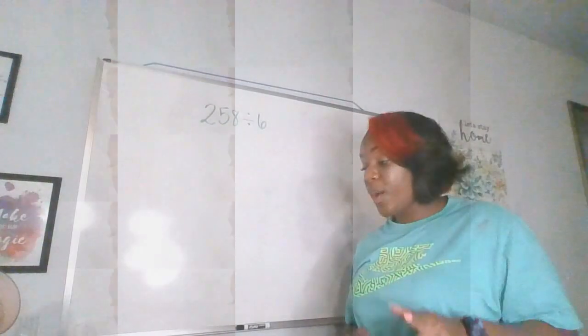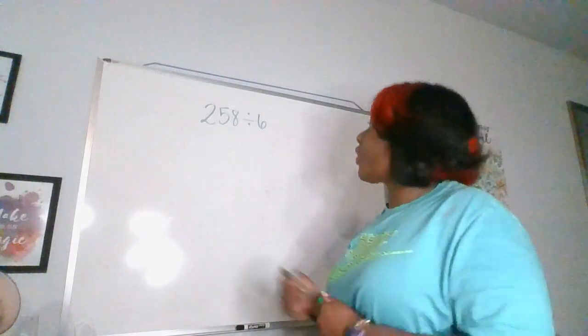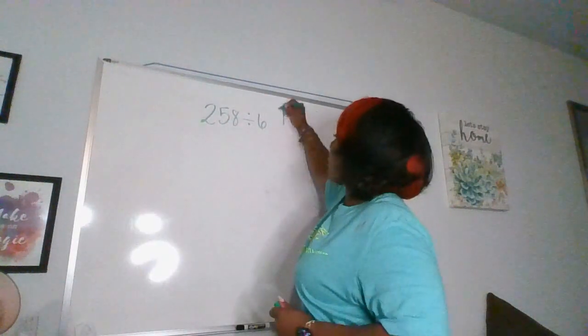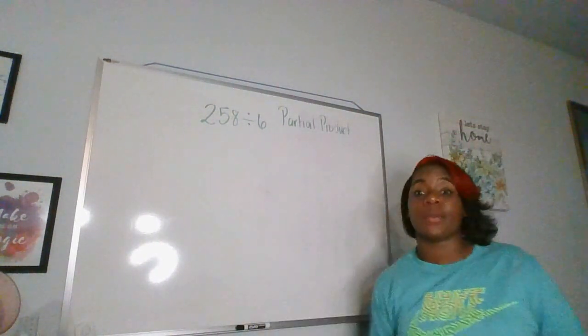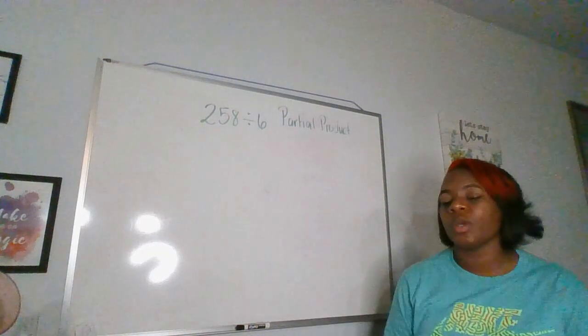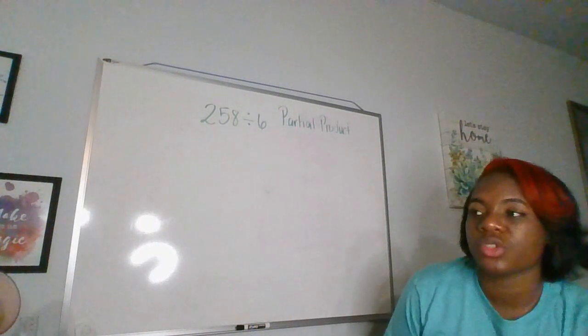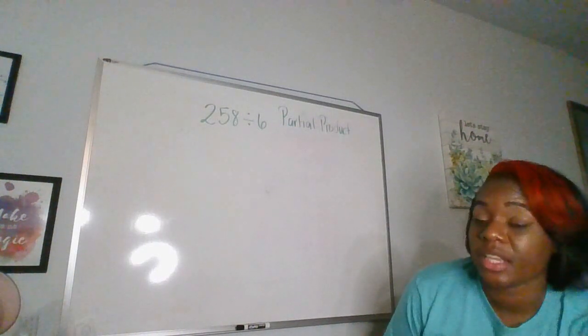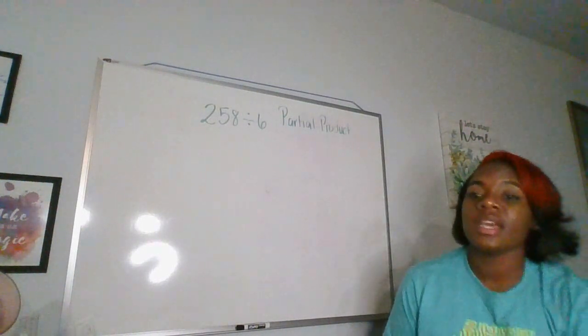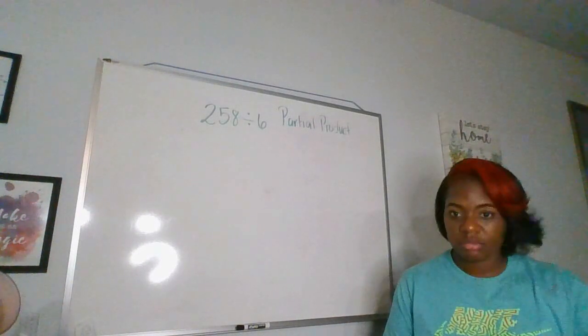All right, now we're going to use what we call the partial product. All right, partial product, we're just going to take this number and break it down, kind of get as close to the number as possible as opposed to breaking it down by place value. But we're going to use powers of 10. So anything that we're going to start off with, it's going to end in a 0, okay?